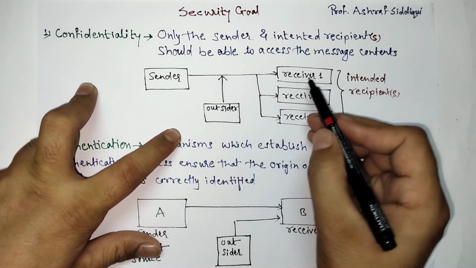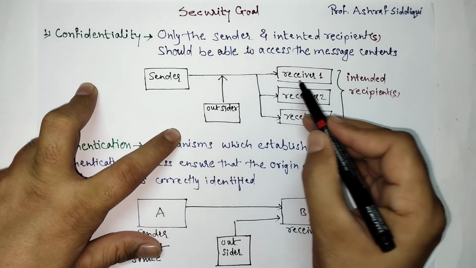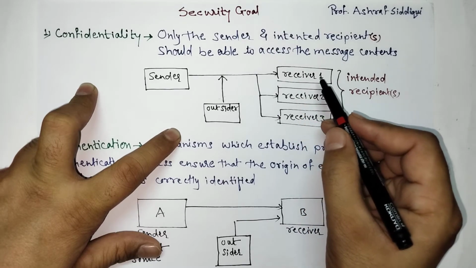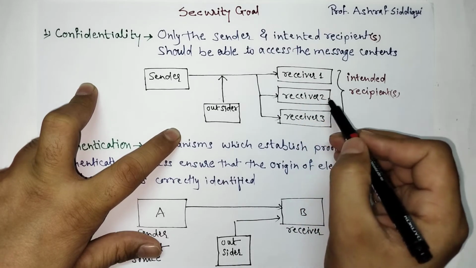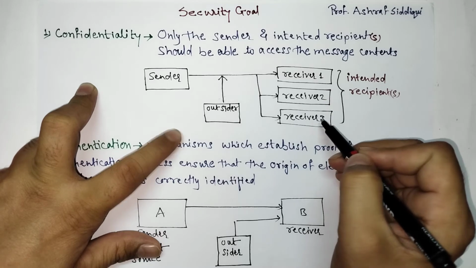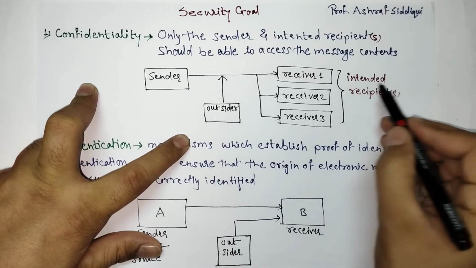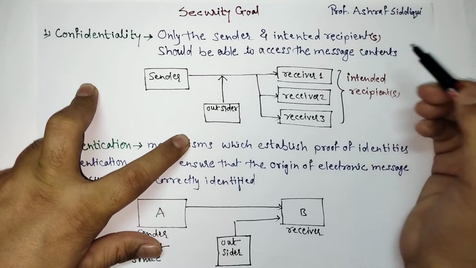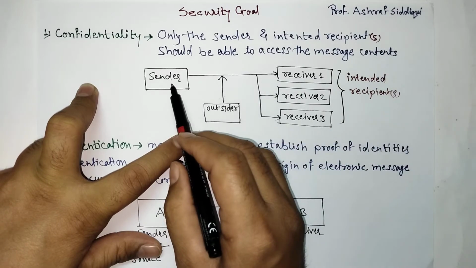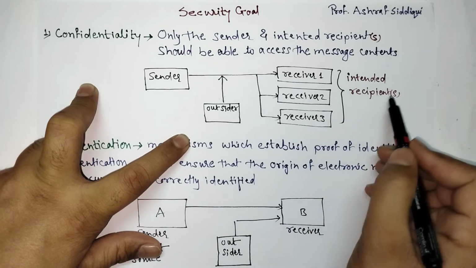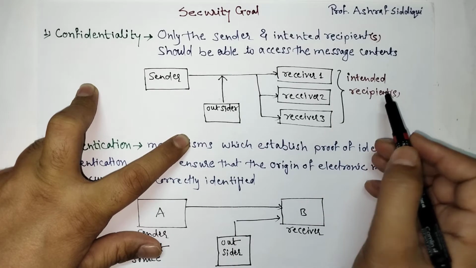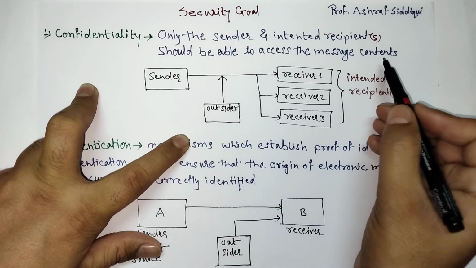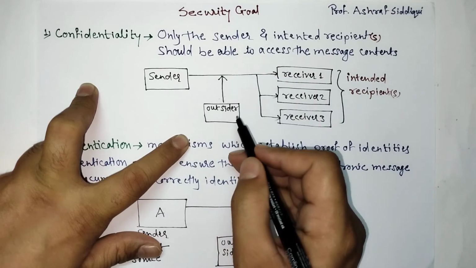So here there may be multiple recipients or multiple receivers: receiver 1, receiver 2, receiver 3. That is called the intended recipient. That is why we use S here. Only the sender and the intended recipient should access the content of the message, not the outsider.